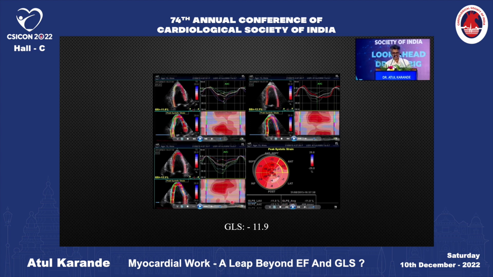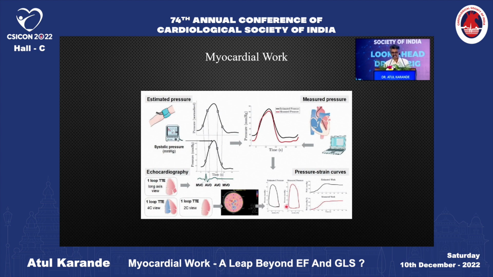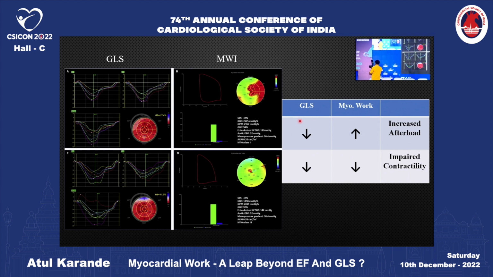impaired contractility. Myocardial work is a novel echocardiographic method which can reduce the afterload dependence limitation of GLS by incorporating the afterload into the analysis. Now, in this patient of aortic stenosis, if along with impaired GLS, the myocardial work is increased, then this indicates increased afterload. And if myocardial work is decreased, then it indicates impaired contractility.